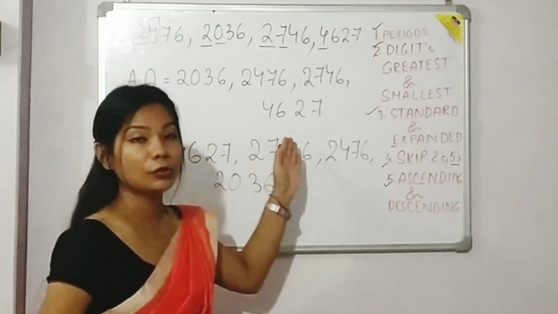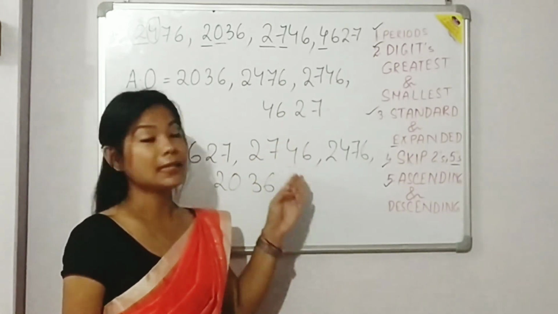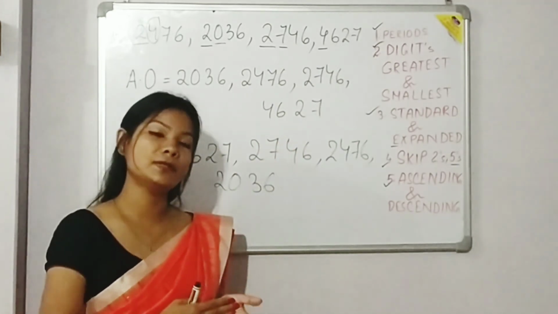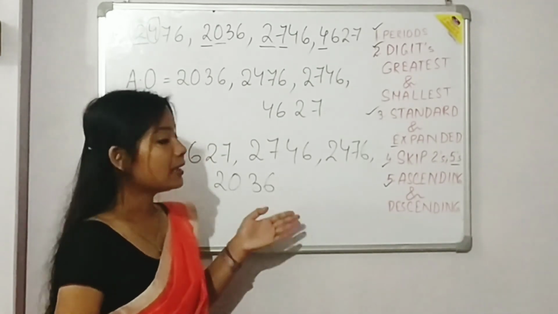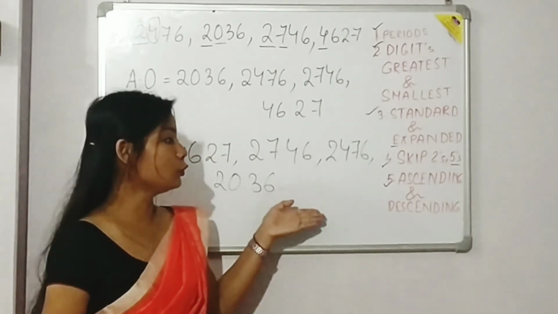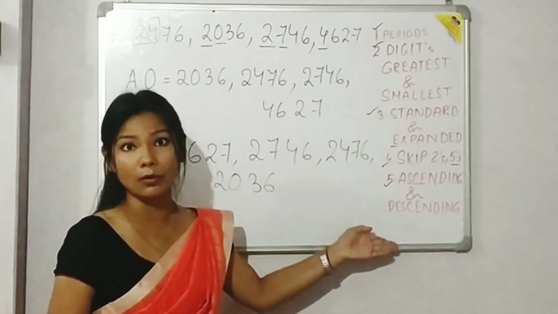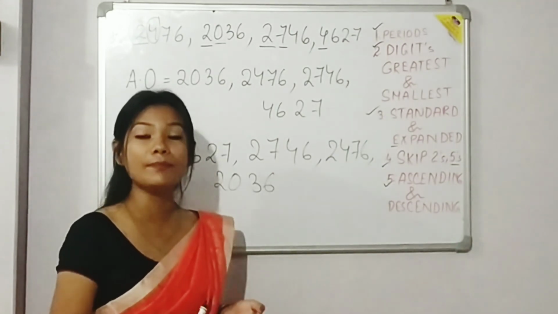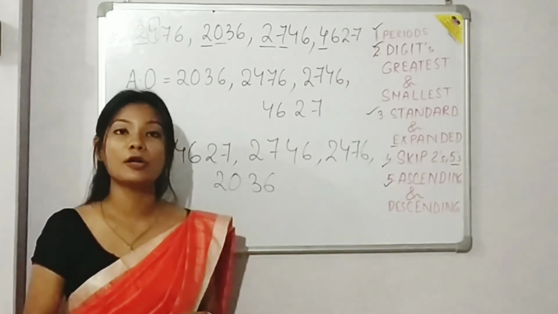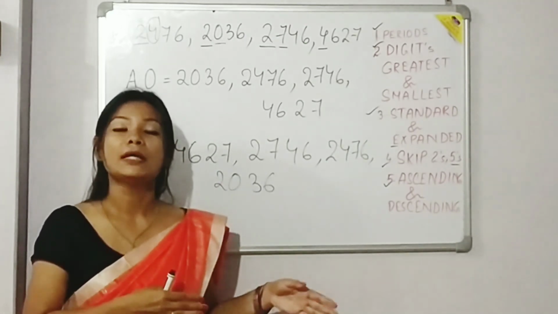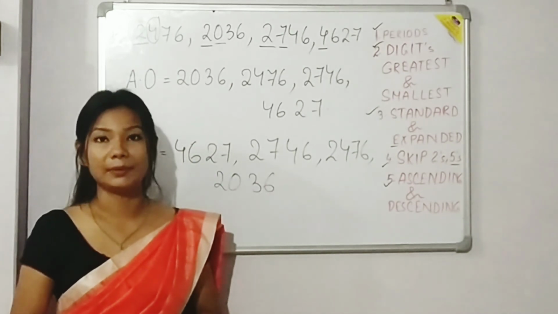So this I have shown you for 4 digits. In this way you can do it for 5 digits, 6 digits, 7 digits. For that, what you have to know is ascending and descending order. So what did I say? Ascending order means from the smaller number to the greater number, and descending order means we will write the order from the greater number to the smaller number.